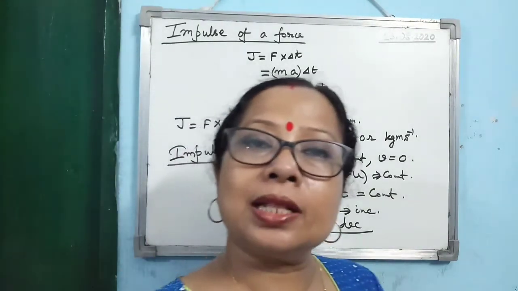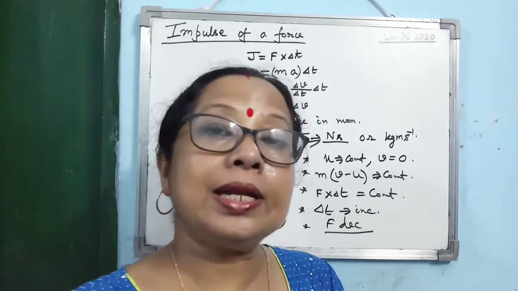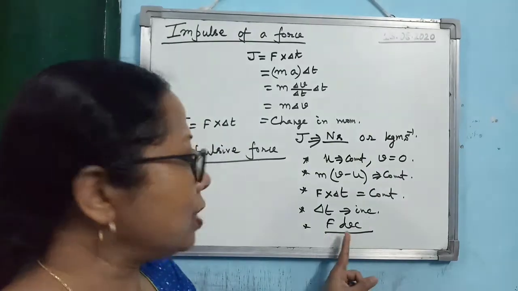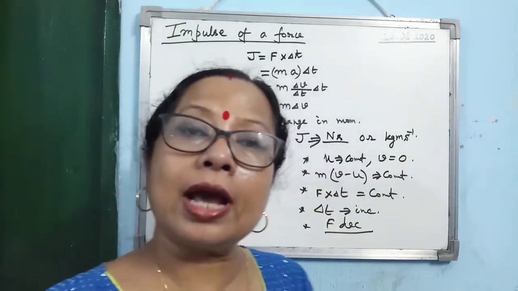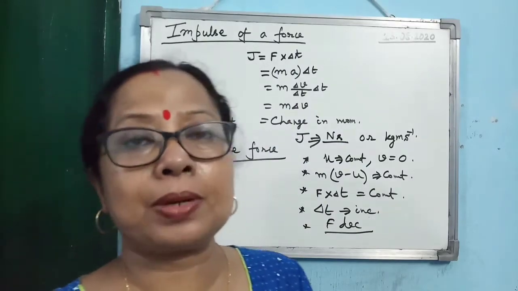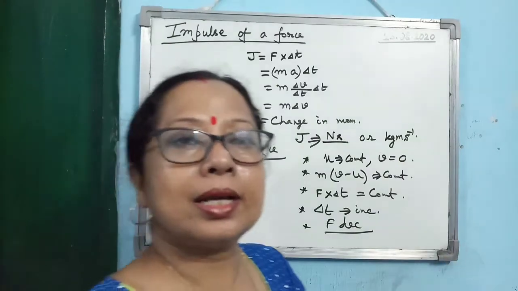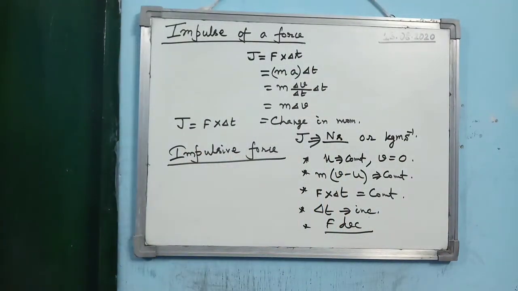So what is happening? The floor is applying more force on the person jumping on it. But when it is kacha floor, what is happening? Delta t is more, so F is less. So the person is applying less force on the floor and the floor is also applying less force on the person, so the person is not hurt. Alright, so this is the reason why this happens. So these examples you must write down point wise.